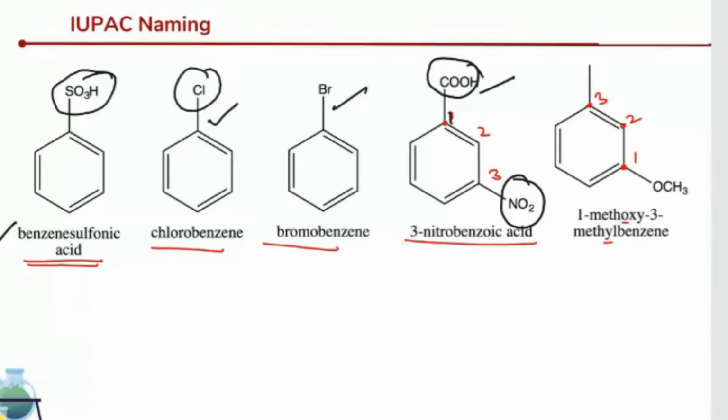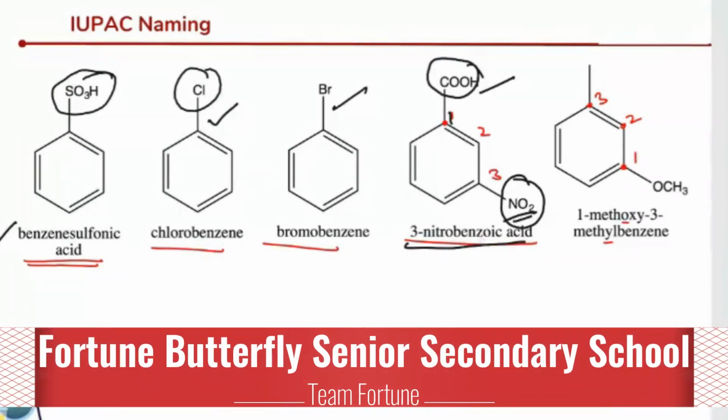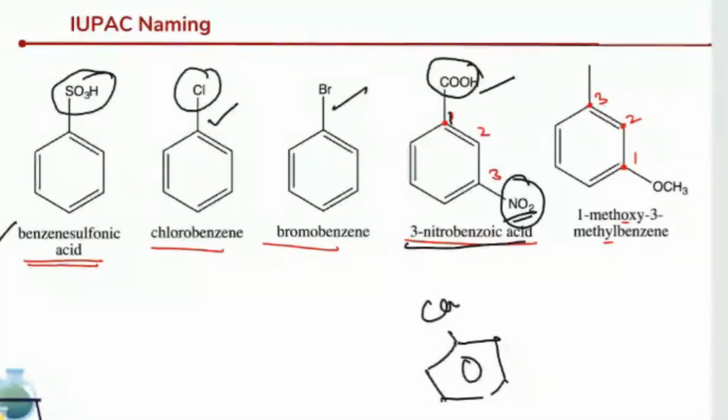All right. So now at the third position, what is there? Nitro group. So we can call it 3-nitrobenzoic acid. We know very well COOH on benzene is benzoic acid. And at the third position, what exactly is there? Nitro group is there. That is the reason we can call it 3-nitrobenzoic acid.